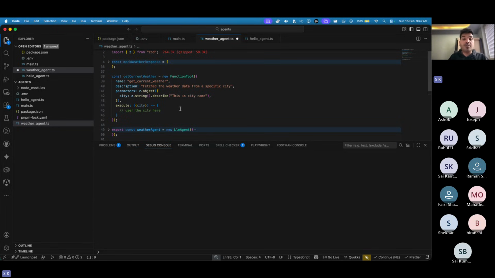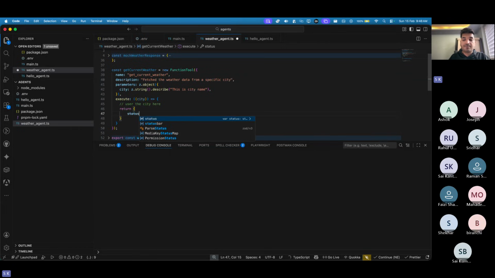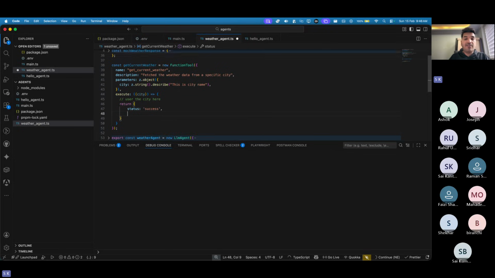Now here you can do your execution. Whenever this is executing, I will say return two things. First, the status, which is success. And then we can return the weather data. You can just tell them, hey, this is your weather data. So I'll say mock weather response.